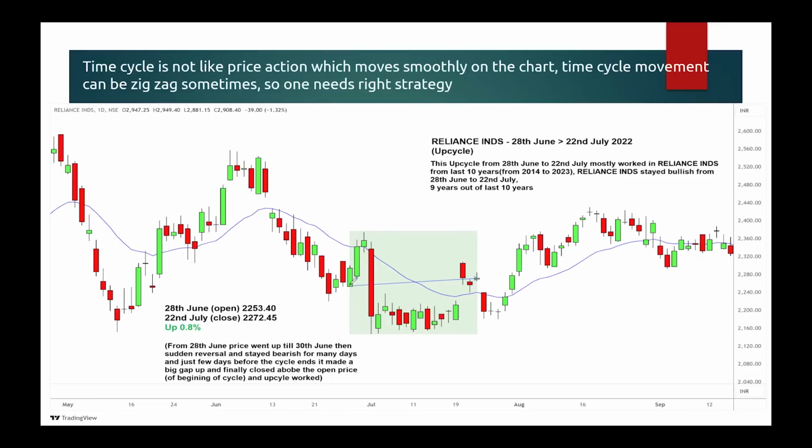That means initially it looked like it was going up. Suddenly it made a big bearish candle. Then it stayed sideways and suddenly a huge gap up. That is what I mean to say. Time cycle is like a zigzag.